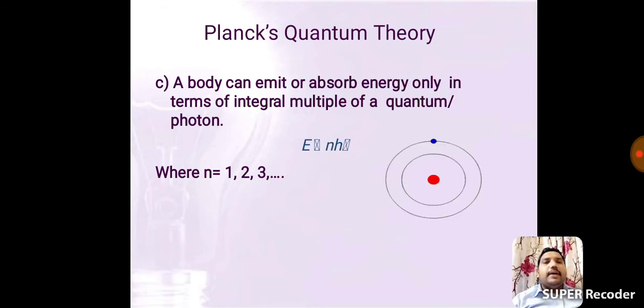See the third postulate. In the third postulate, a body can emit or absorb energy only in terms of integral multiples of a quantum of photon.